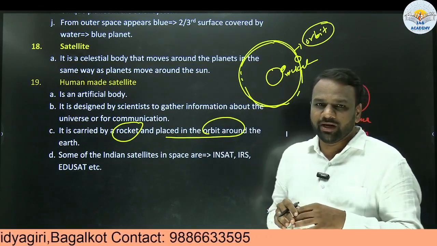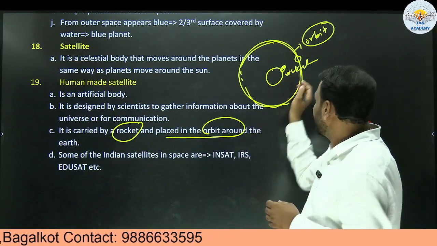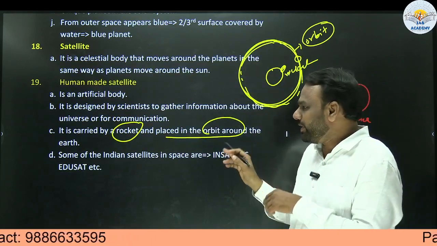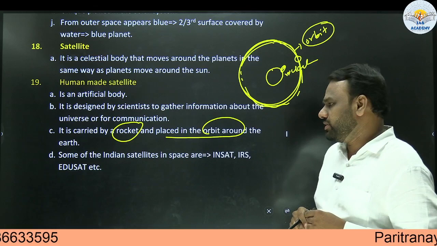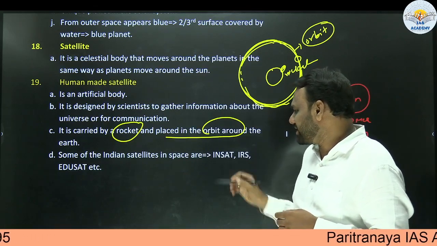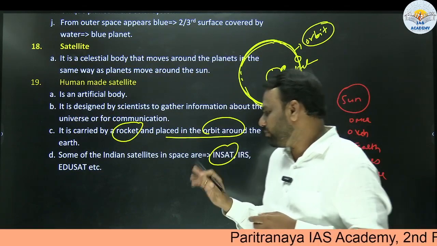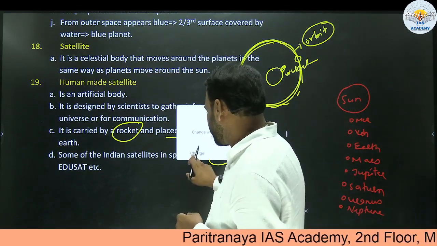When we place it in the orbit, the forces are so balanced that the satellite will start moving in this direction. So to place it in that orbit, we require rockets. Some examples of Indian satellites are INSAT, IRS, EduSat, etc. Okay, there are many more satellites which have been placed.